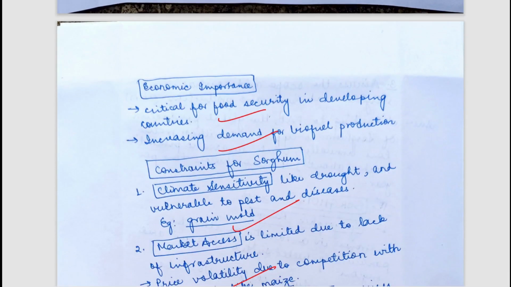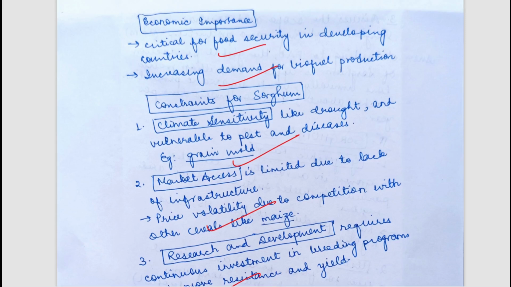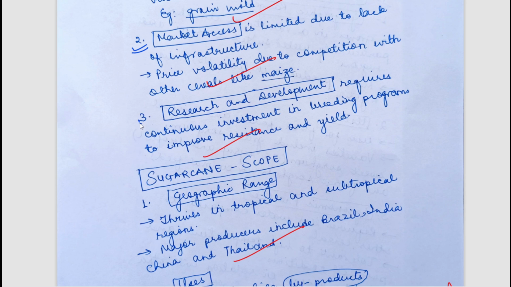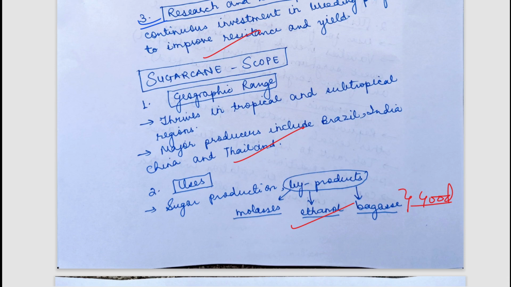Now we will see importance. We will also see constraints. Although sorghum has economic importance too, it has been mentioned. The constraints are climate sensitivity. Many times, what happens due to pest and diseases, there are pest and diseases attack on sorghum, which has negative impacts on it. Market accessibility. Lot of people are not aware of the benefits of sorghum, and they do not depend on sorghum, or they do not buy sorghum. So it could be a problem. Research and development. There is lack in research and development. So well written answer.